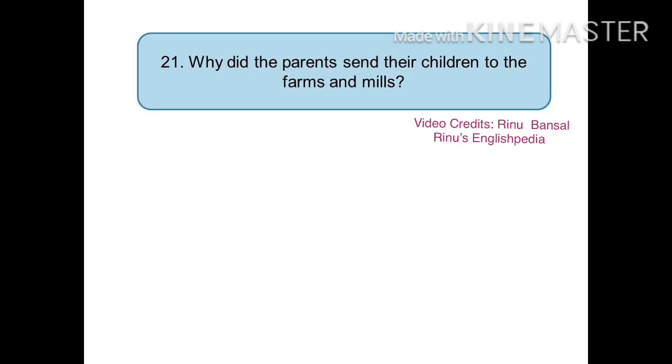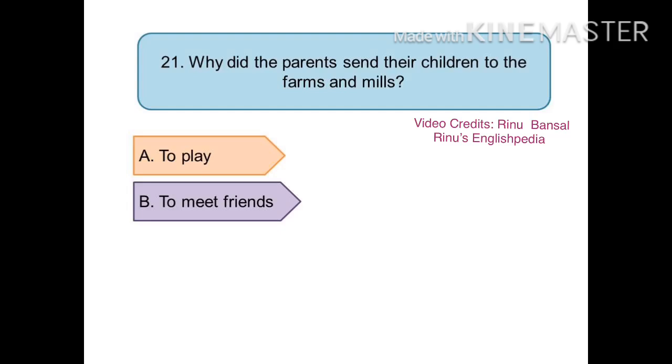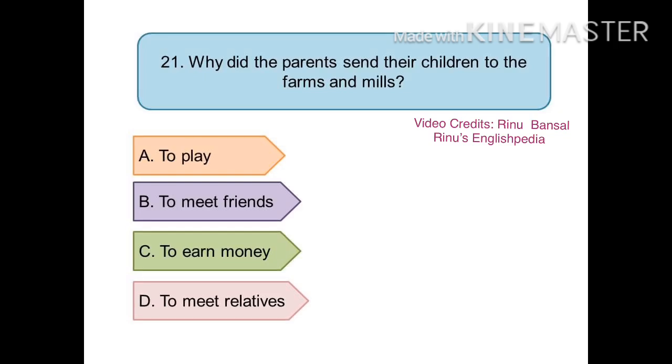The 21st question is, why did the parents send their children to the farms and mills? Your options are option A, to play, option B, to meet friends, option C, to earn money, and option D, to meet relatives. And the right answer is option C, to earn money.